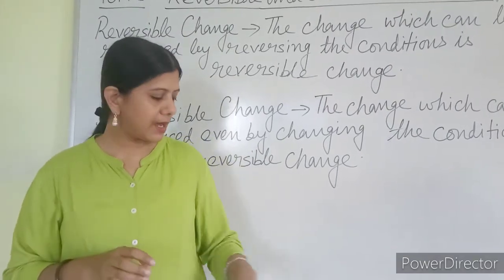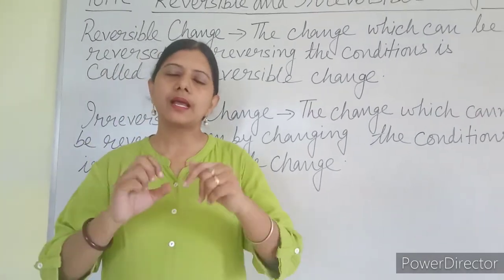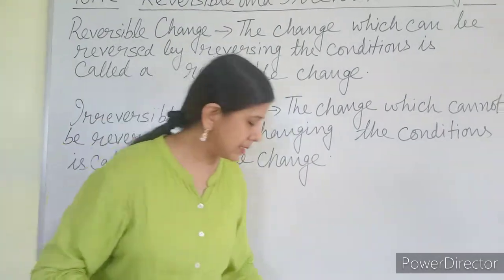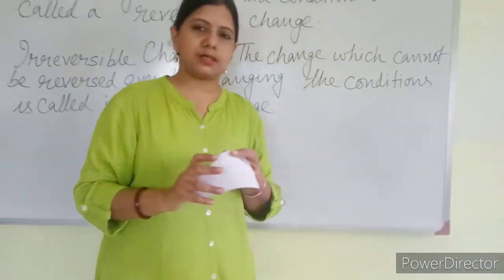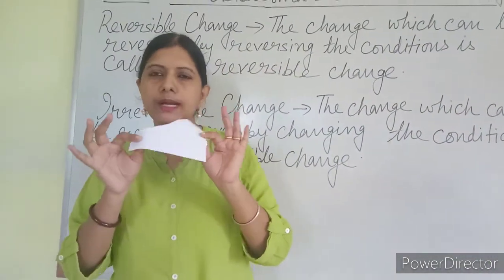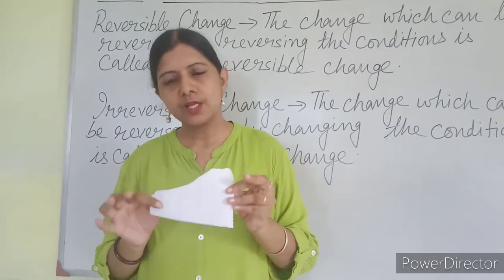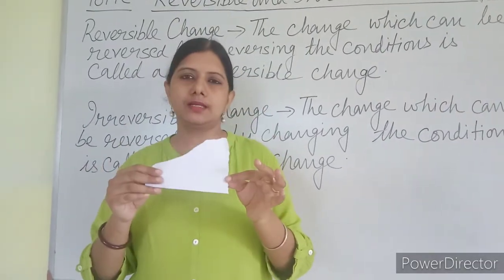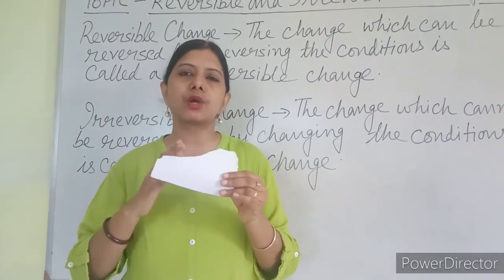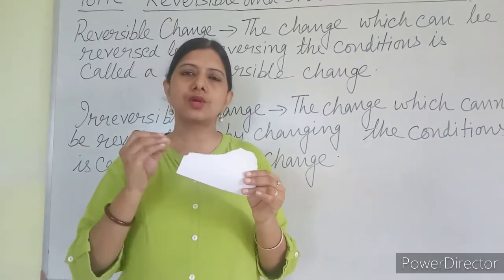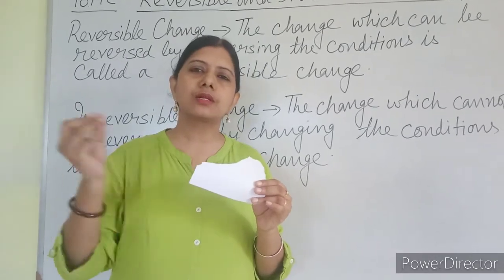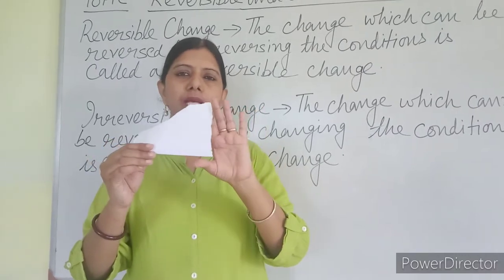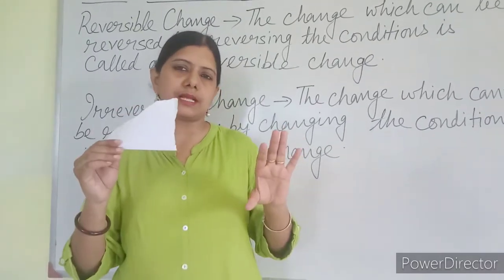Second, what I have done, I have taken a piece of paper, I have torn it and I got 4 pieces. So from those pieces, I am taking one piece. Is it a paper or is it something else? It is the same paper, but the size of the paper has only decreased. But the paper is the same. It has not changed into a bench. It has not changed into a pencil. It has not changed into an eraser. The substance is the same. There is no change in the property of the substance.